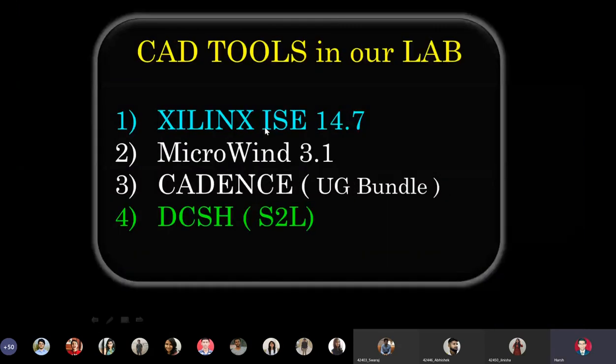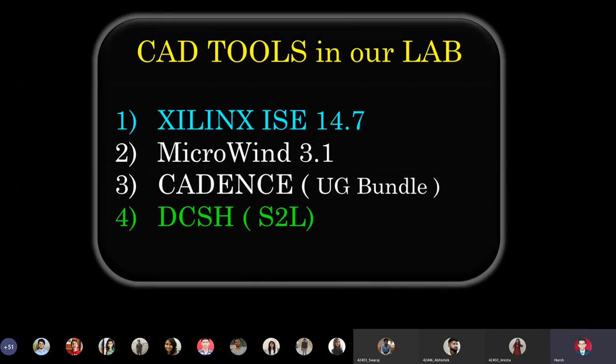So these are the 4 tools which are available in our lab: Xilinx ISE 14.7, Microwind 3.1, Cadence undergraduate UG bundle, and 4th is DSCH. I did not correct the typing. It is actually DSCH, which stands for Digital Schematic Editor, in brackets S2L. Now I'll tell you what these mean. If you note, I have used 3 different colors for the 4 tools intentionally. Xilinx ISE 14.7 is in blue color, Microwind and Cadence are in white color, and DSCH is in green color, because these 4 tools belong to 3 different categories.